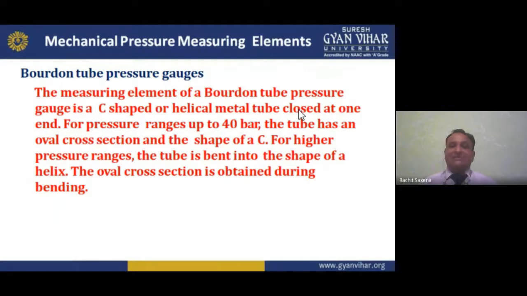One thing is there. Previously, the manometer is a pressure measuring instrument, a pressure measuring transducer, we can say. The manometer is simple, which measures the pressure with the help of a column of liquid, and that liquid is basically water or mercury.